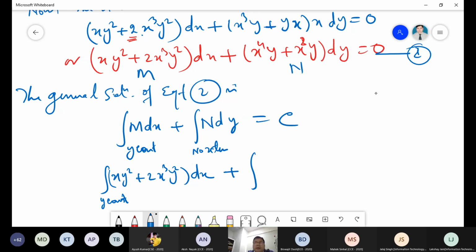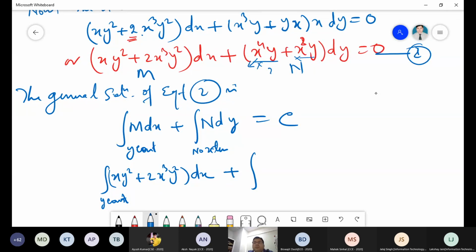So is there any term which is free from x? No, sir. This term has an x, so we cannot take it. So whole term by term, at the place of N, we cannot take any.